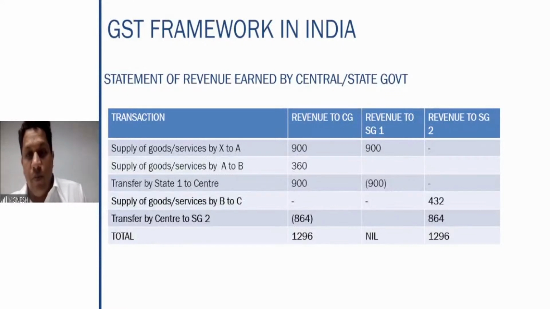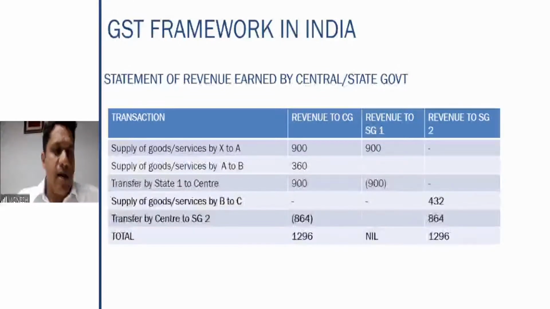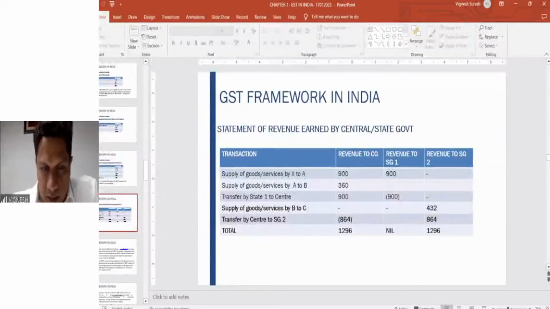1296 is the central government's. State government one here doesn't get anything, because first it gets, and again the transfer happened because of the CGST, SGST credit, and state government two gets 1296 rupees. I hope this example is clear. So this is a comprehensive example already there in your study material as to how this order of utilization of credit works and how the central or state government makes the money here.